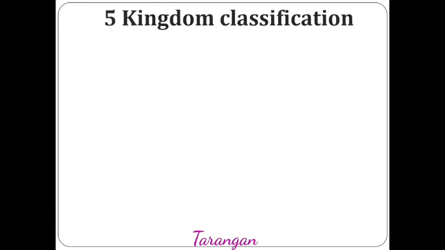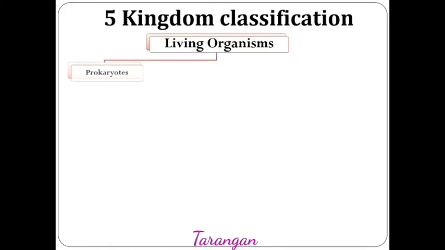You might have learned the 5 kingdom classification. This type of classification was proposed by R.H. Whittaker. According to this classification, living organisms can be classified as prokaryotes and eukaryotes.